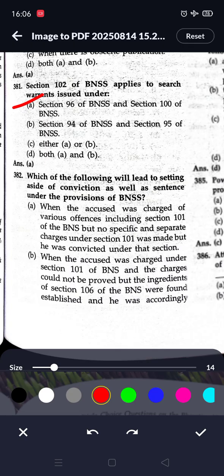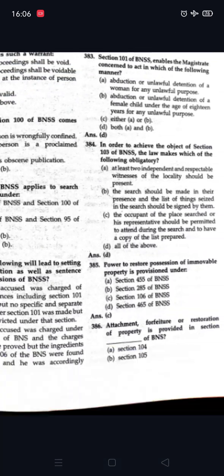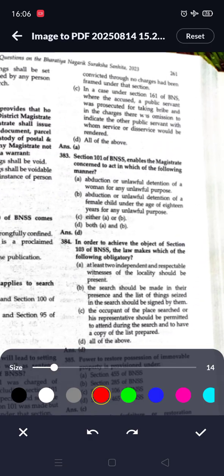Next option, when the accused was charged under section 101 of the BNSS and the charges could not be proved, but the ingredients of section 106 of BNSS were found established, and he was accordingly convicted though no charges had been framed under that section.